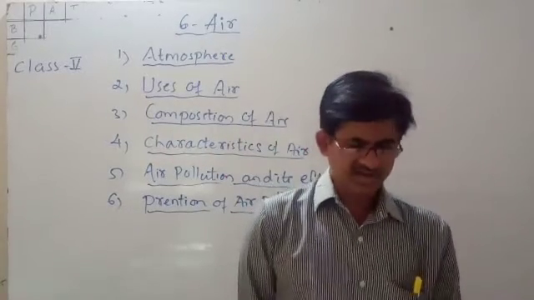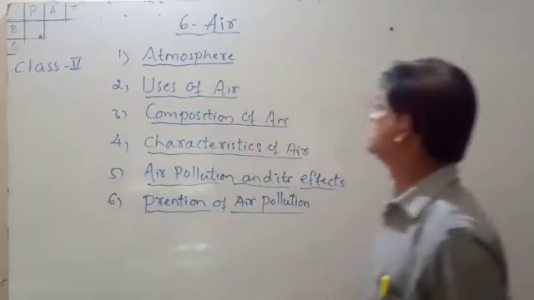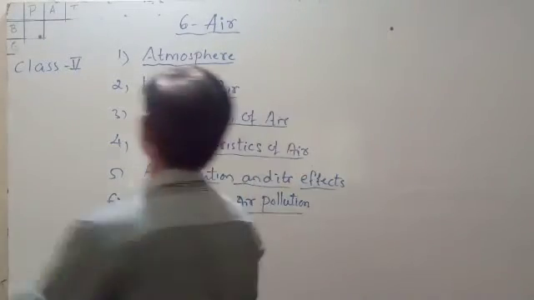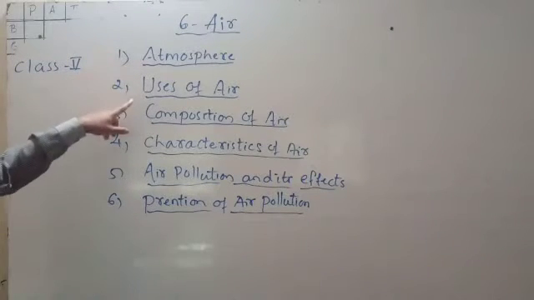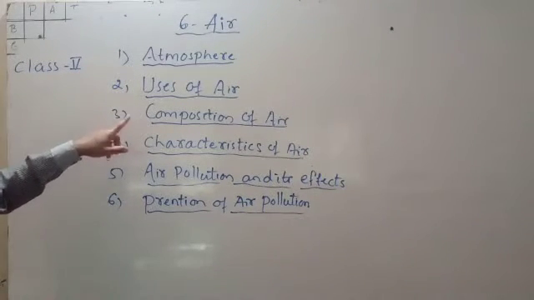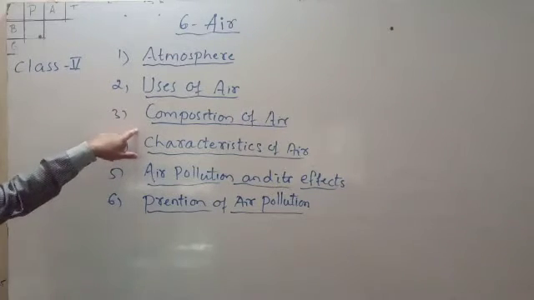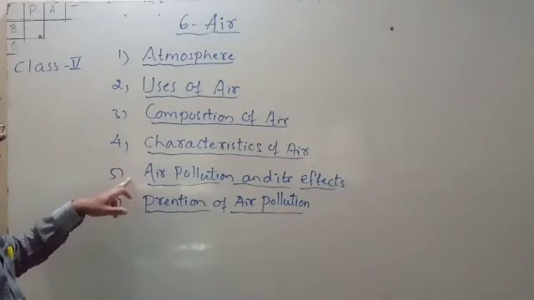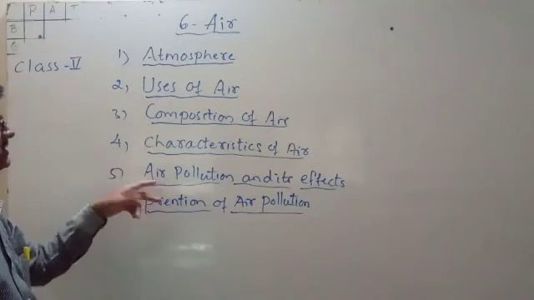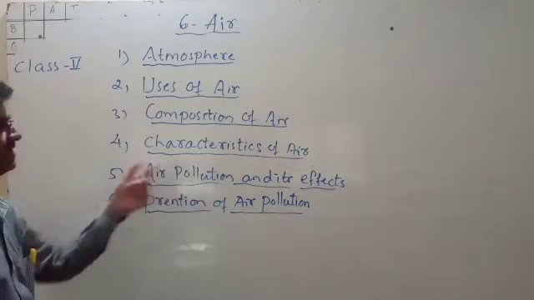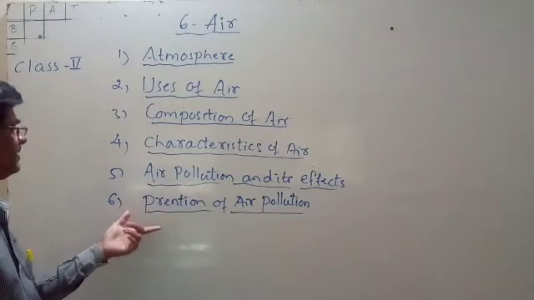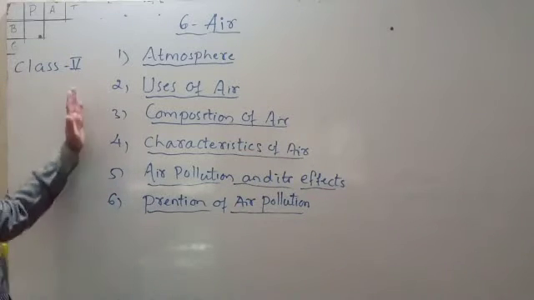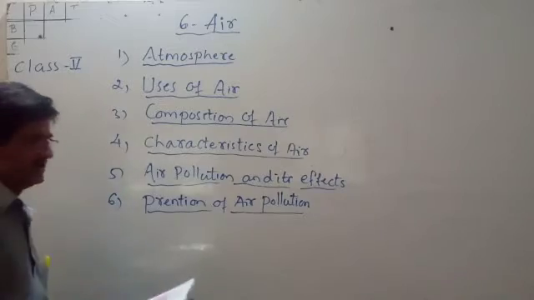Before starting the lesson, what you are going to study from this lesson is what is meant by atmosphere, what are the uses of air, and the composition of the air. Understood? Composition of the air, characteristics or properties of air, and air pollution. What is air pollution? How does it take place and what are its effects? And how to prevent air pollution, how to stop air pollution. These are all the points we are going to study from this lesson.